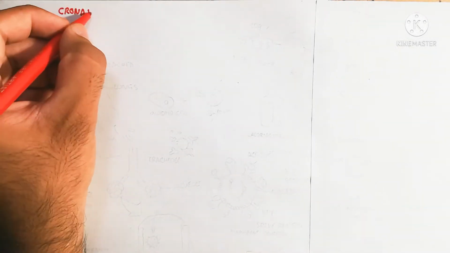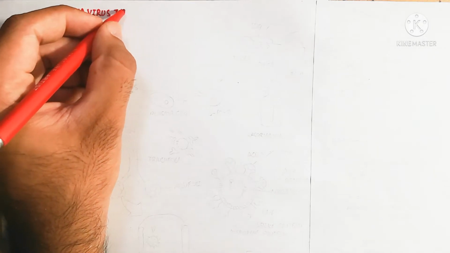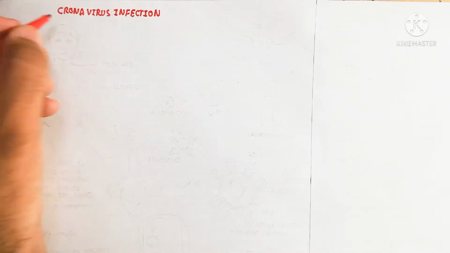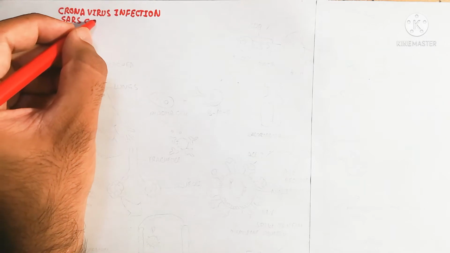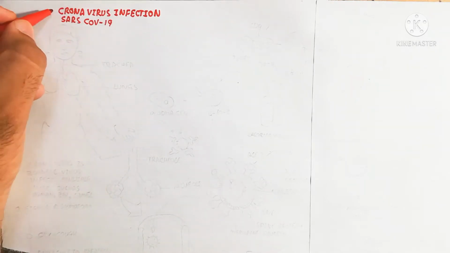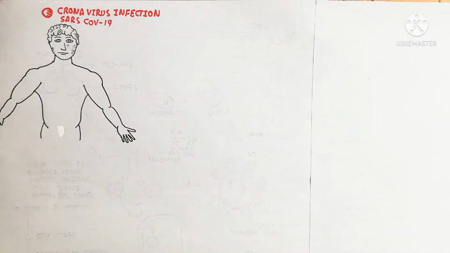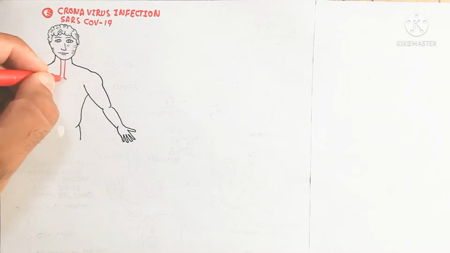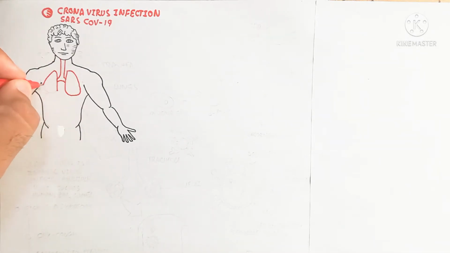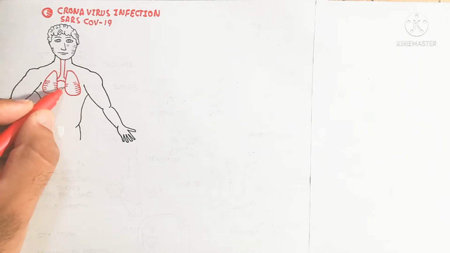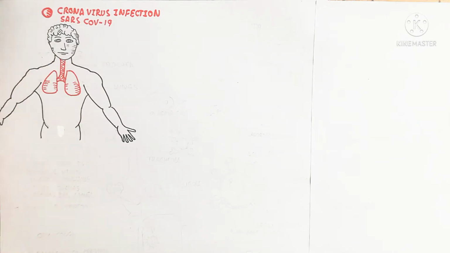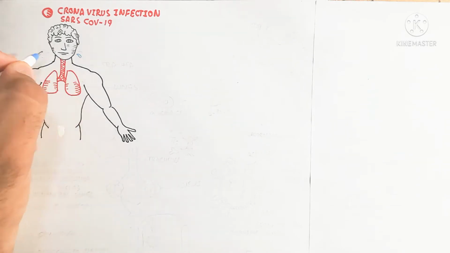So today we will discuss the coronavirus infection, and here we will discuss just SARS COVID-19. SARS means severe acute respiratory syndrome, which is caused by the coronavirus. The coronavirus infects the lung epithelial cell, which is known as the AT2 lung epithelial cell. So let's talk about the infection, the physiological aspect of the infection and the mode of action of the coronavirus.